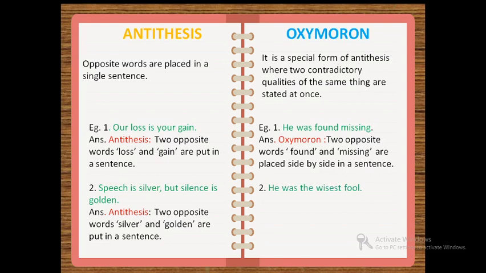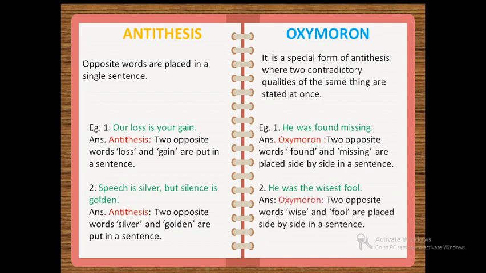Second example, he was the wisest fool. Now which are the opposite words over here? Wise and fool. Now you will again notice over here that these two opposite words are placed side by side, or they are stated at once. So that figure of speech is called oxymoron, and you will explain it as, you will write the answer oxymoron. Two opposite words, wise and fool, are placed side by side in a sentence.